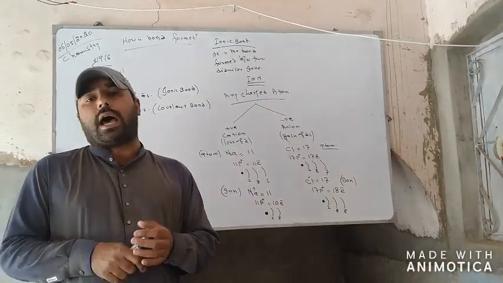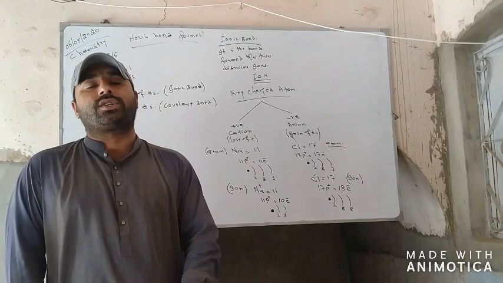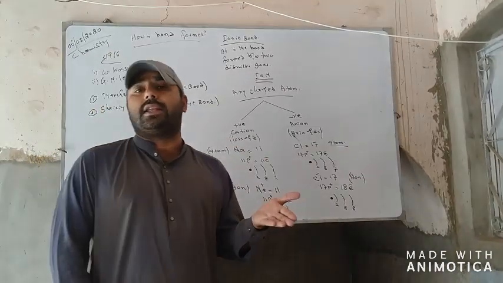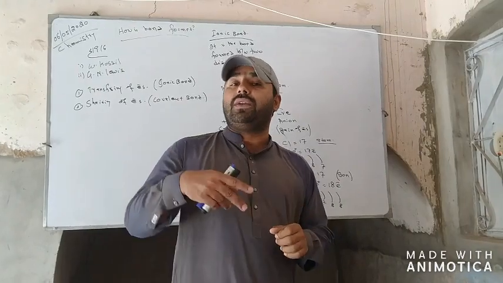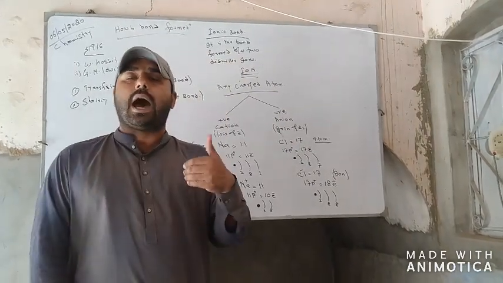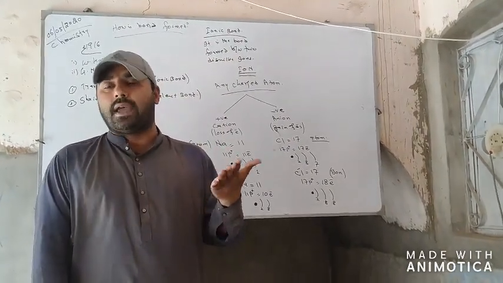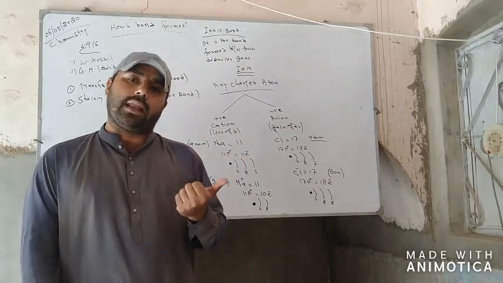Then we define the ionic bond. It is the electrostatic force of attraction which is created between two dissimilar ions, meaning the cation and anion.